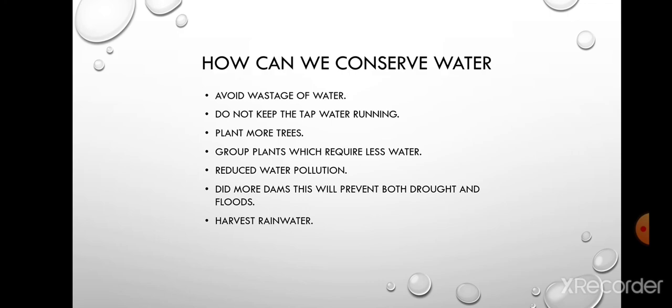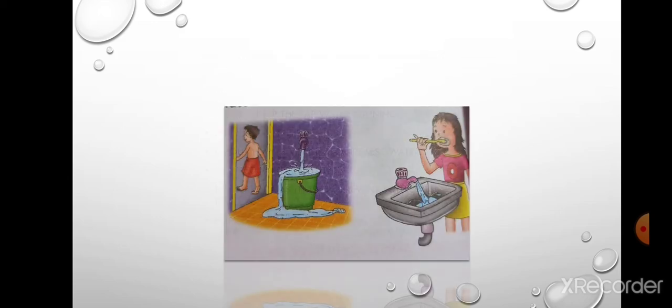So this brings us to a very important thing we must know, that is how we can conserve water. We need to conserve water, we need to stop the wastage of water, and we should not keep the tap water running. We should plant more and more trees. We should make more dams that will prevent both drought and floods. We must harvest rainwater. These are the activities which need to be avoided, like brushing teeth. While brushing teeth, the tap should not be left open. While bathing, see, the boy has forgotten to turn off the tap, so it is leading to the wastage of water. These activities need to be stopped.